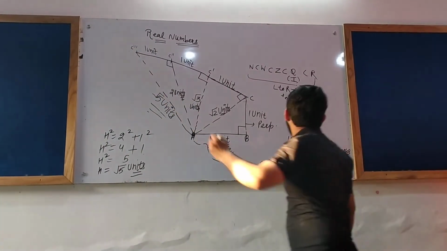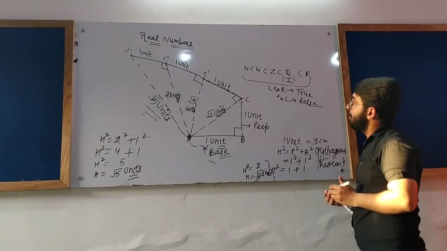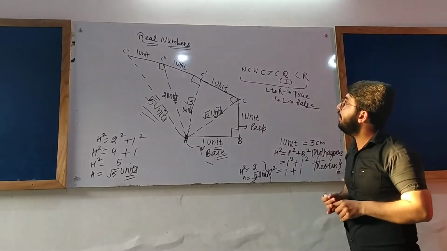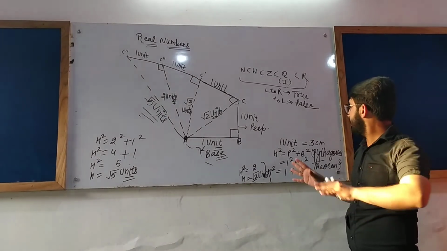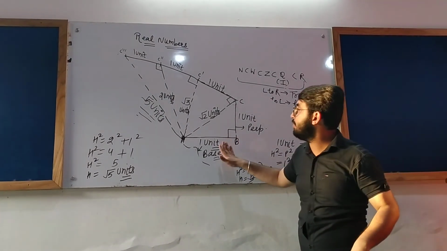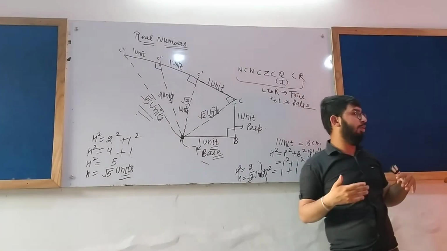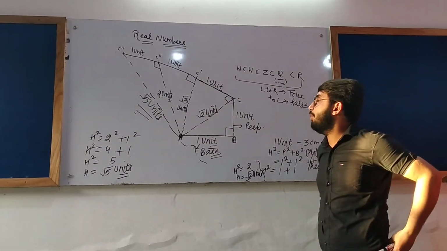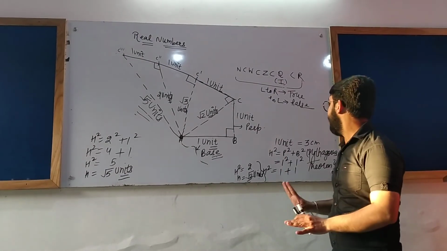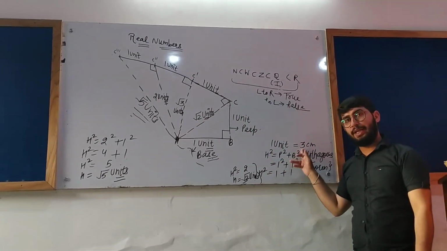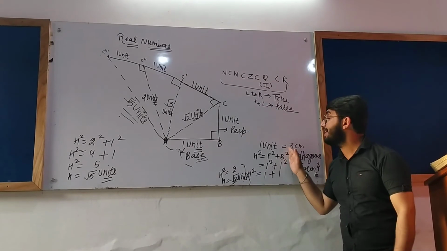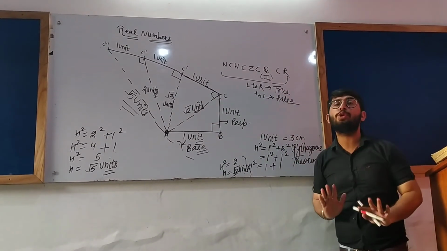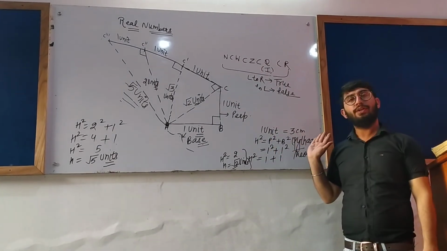Now we have done question number 5. With this question, I want to tell you one thing. Let us do a fast revision of this question. We were to construct a spiral of square roots. We have taken 1 unit equals 3 centimeter. I have told you that you can also take 1 centimeter, 2, 3. It's up to you.